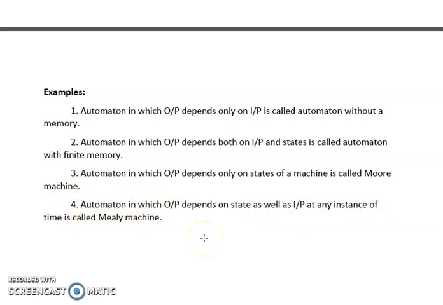That means in the automaton, if the output and the state are considered along with the input, then we call it a Mealy machine. In our further videos, we are going to describe finite automata such as DFA, NFA, Moore machine, and Mealy machine in much more detail. So no need to worry about these at this particular stage.